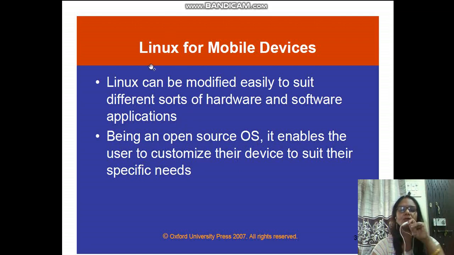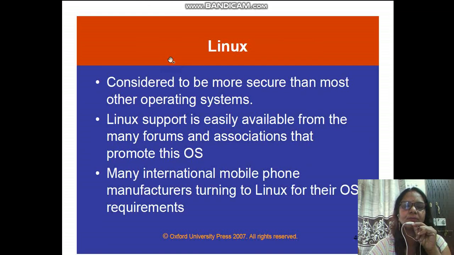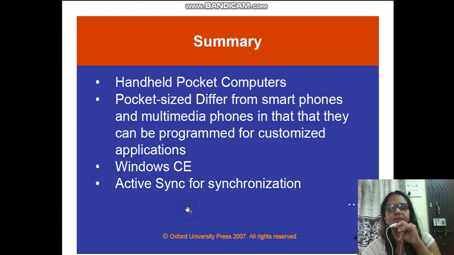Nowadays it is called open source because the code is already available on the internet. You just need to download this operating system. If you need to customize it according to your requirement, you can do that. That is the basic feature of the Linux operating system. It is considered to be more secure than most other operating systems, and Linux support is easily available from many forums and associations that promote this operating system. So many international mobile phone manufacturers are turning to Linux for their operating system requirements because it is open source software.